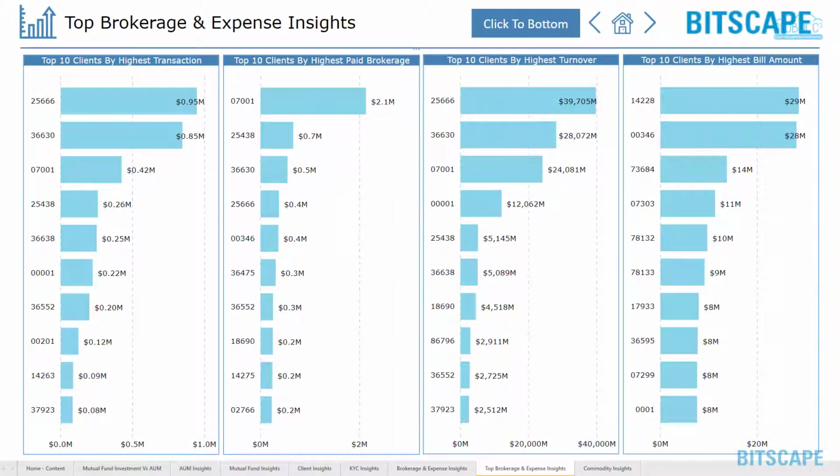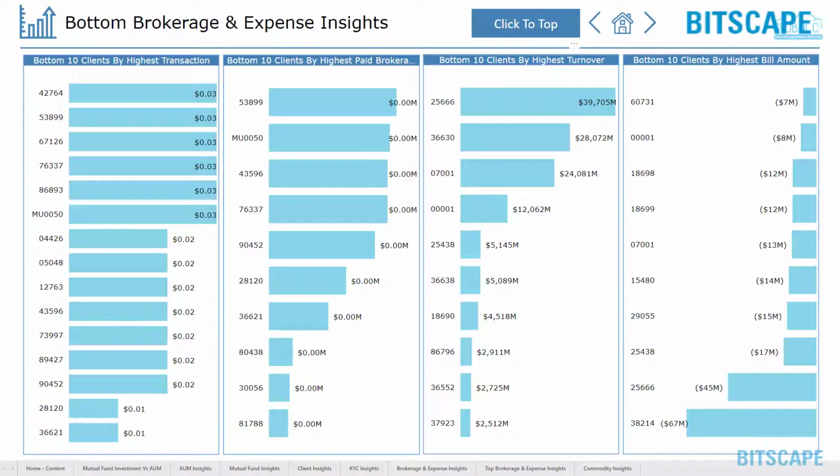Top Brokerage and Expense Insights allows you to view top clients by transaction, highest paid brokerage, highest turnover and highest bill amount.